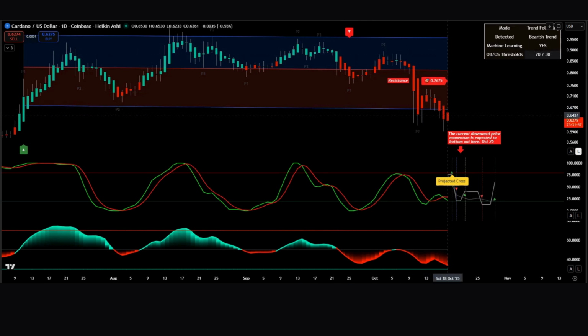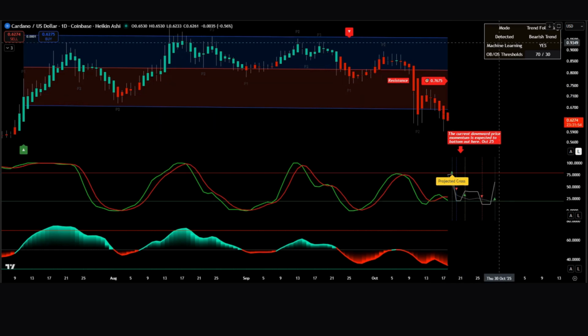Together, these readings point toward a potential stabilization and rebound setup, likely forming within the next week, if support near 60 cents holds. So, in summary, while ADA remains in a bearish environment, predictive AI-based signals are flashing early warnings of a potential bottoming phase.